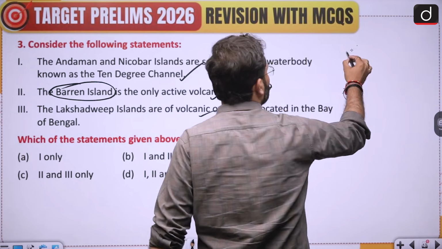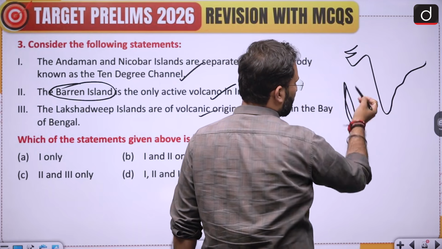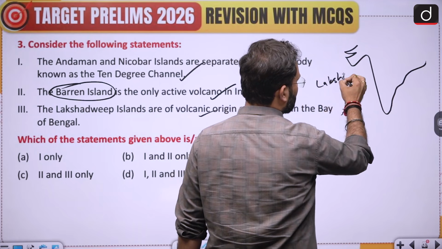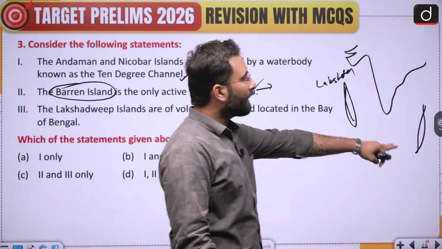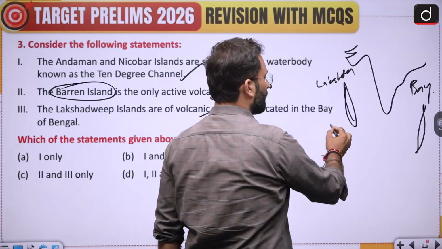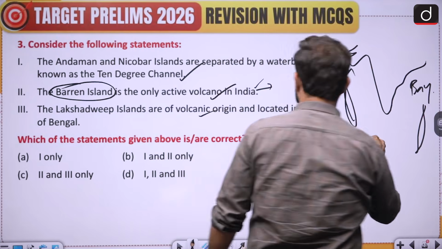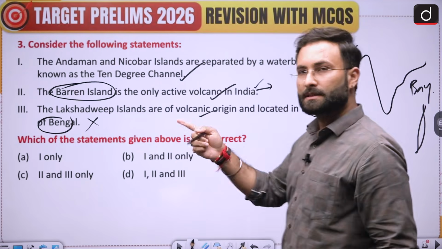Okay, so if we talk about the location of the islands, this is where you have Lakshadweep, and here we have the Andaman and Nicobar Islands. Andaman and Nicobar Islands are in the Bay of Bengal and Lakshadweep are in the Arabian Sea. So this particular part becomes incorrect. That makes the statement incorrect.